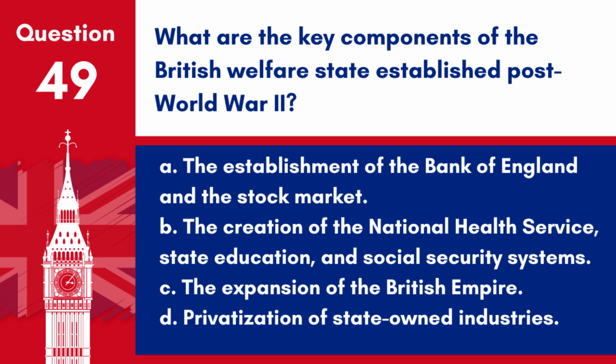Question 49. What are the key components of the British welfare state established post-World War II? A. The establishment of the Bank of England and the stock market. B. The creation of the National Health Service, state education and social security systems. C. The expansion of the British Empire. D. Privatisation of state-owned industries.